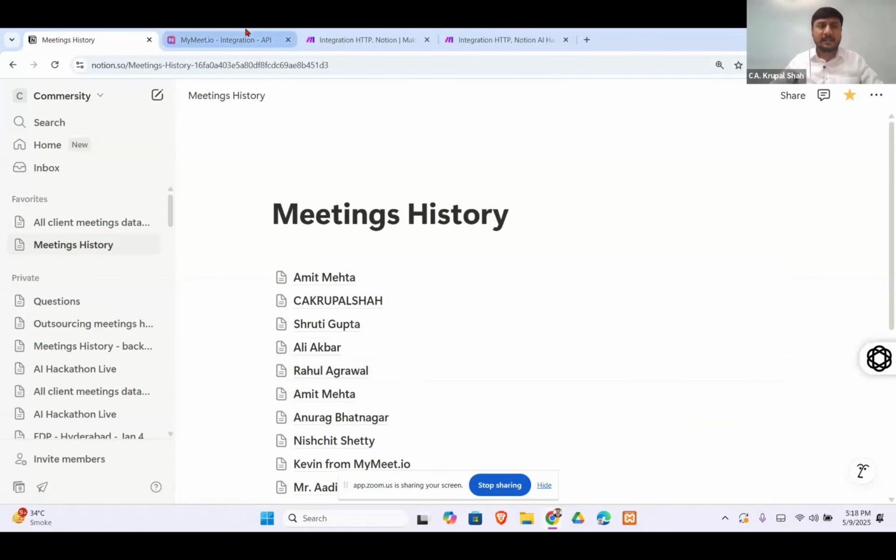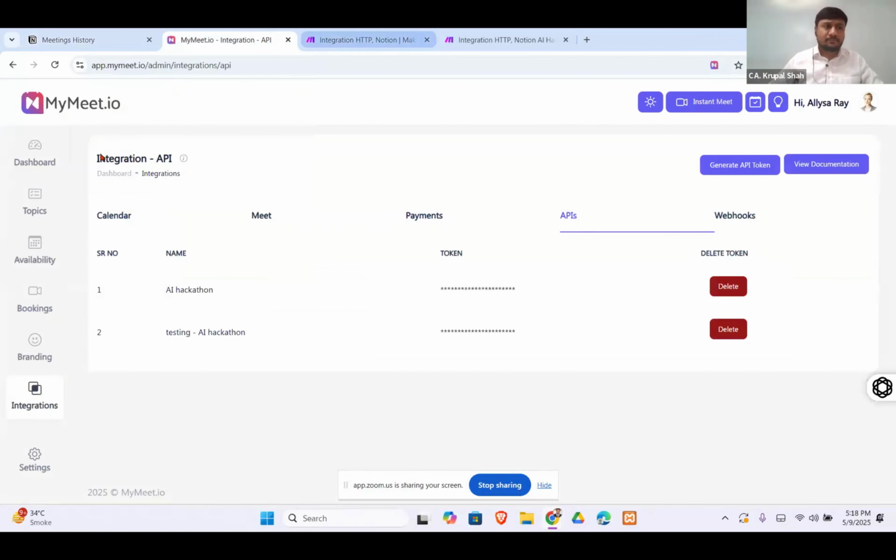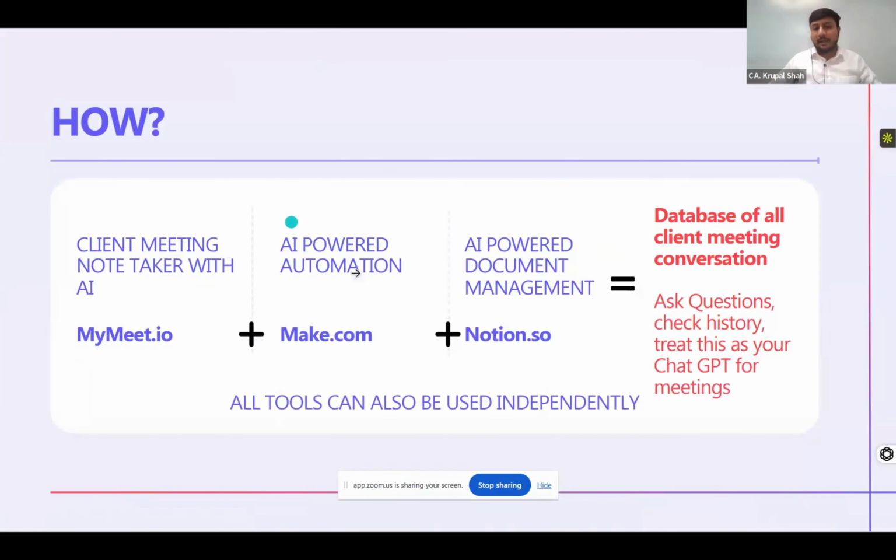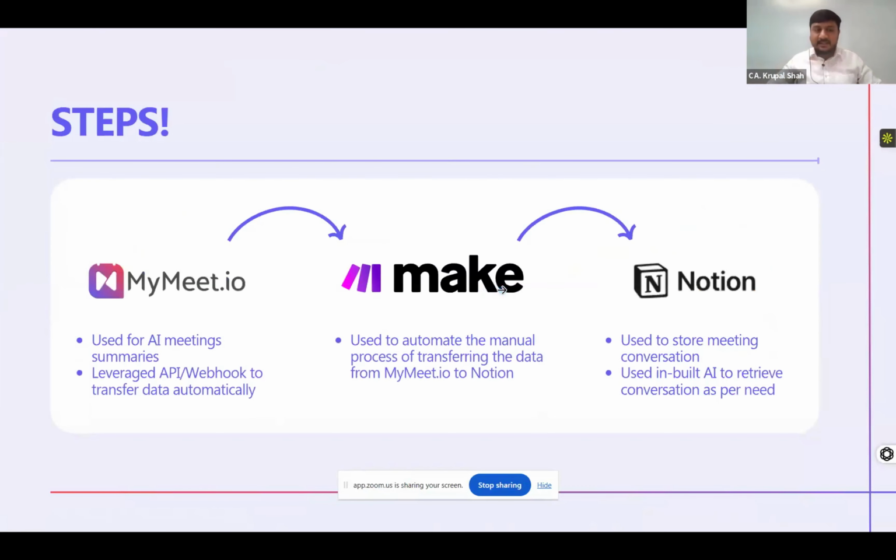So this is a one-time setup which is required, and after that you are just required to use it like ChatGPT, which everyone of us is doing. So it is very handy for everyone to retrieve information. So this is the use case.